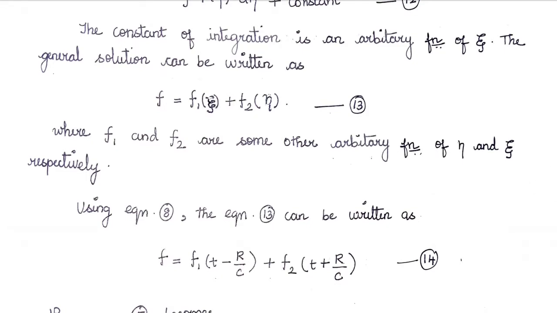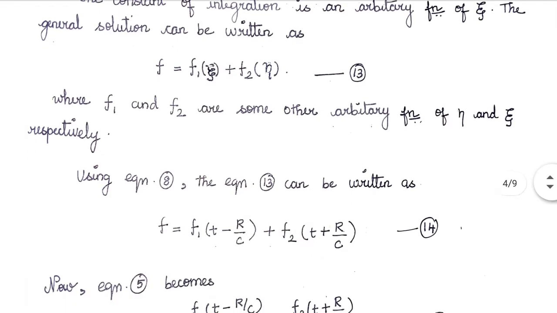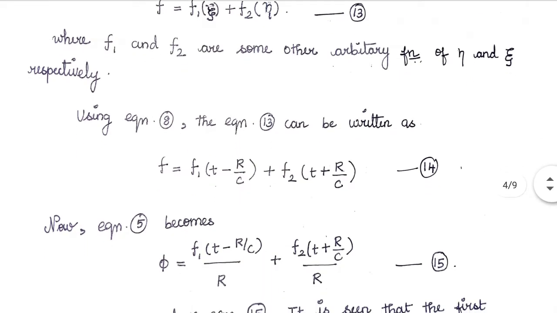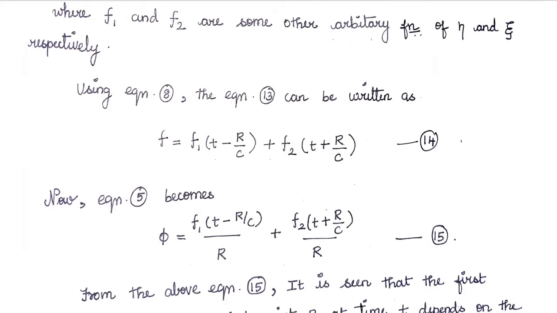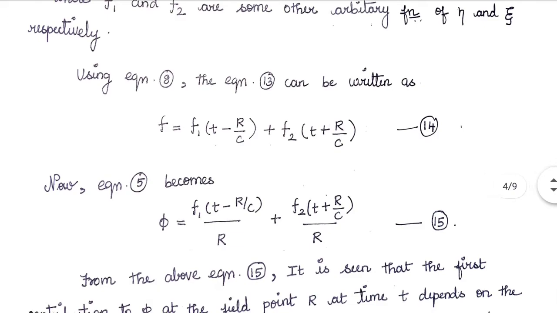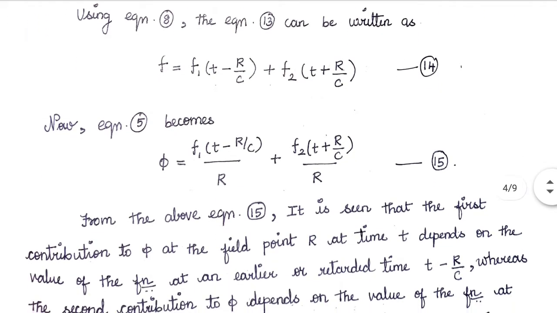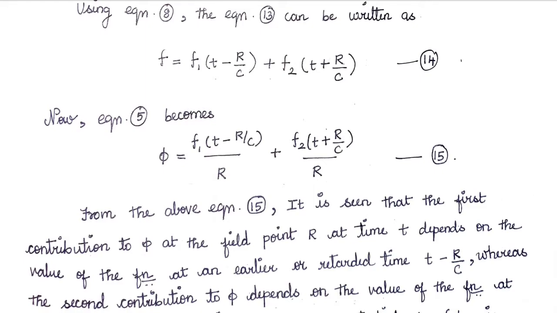We already have the values for xi and eta. Let us substitute here. So f is written as f1 of t minus r by c plus f2 of t plus r by c. So equation 5 now becomes, our equation number 5 is phi is equal to f of r comma t divided by r. So we have the value for f as f1 of t minus r by c plus f2 of t plus r by c, by r.